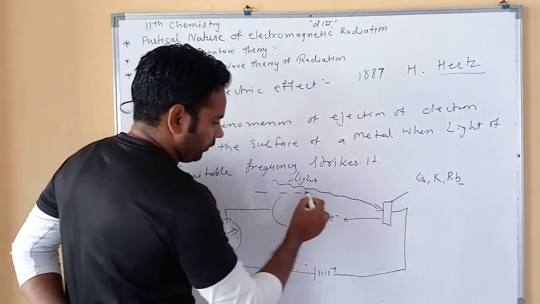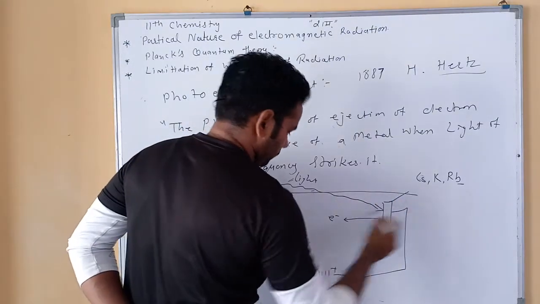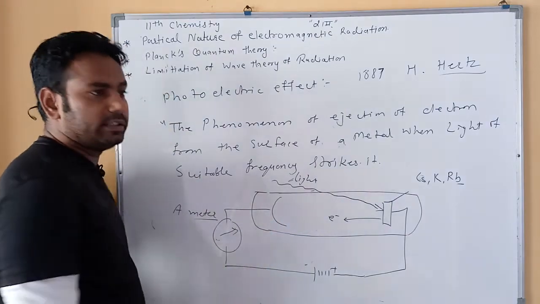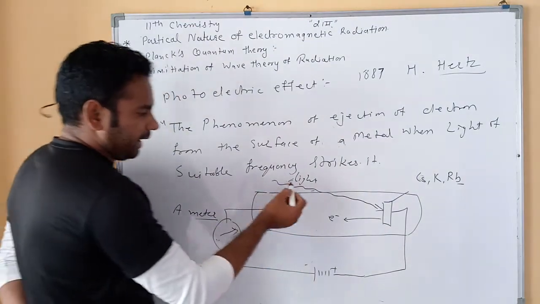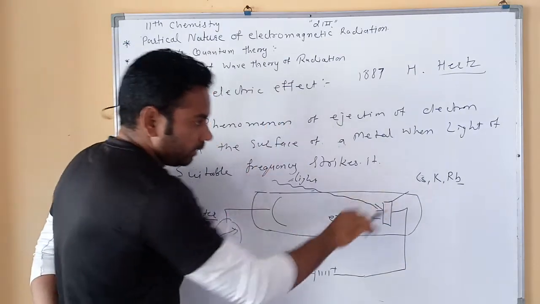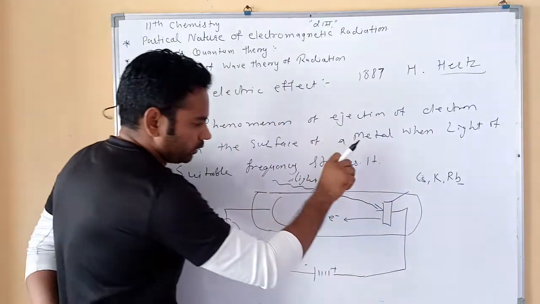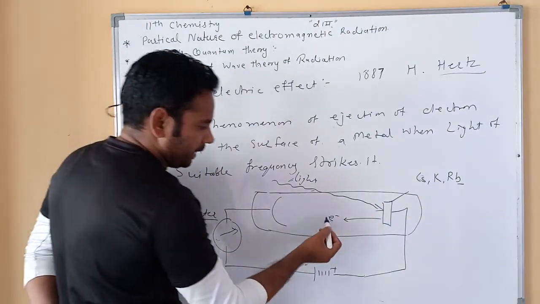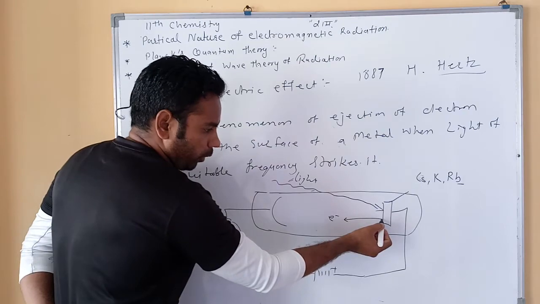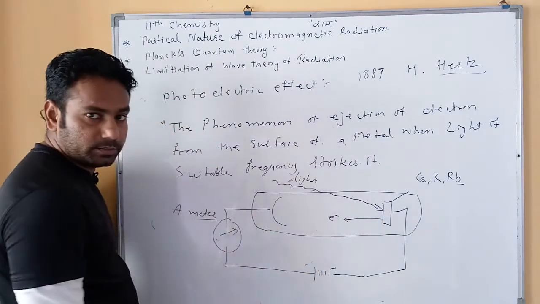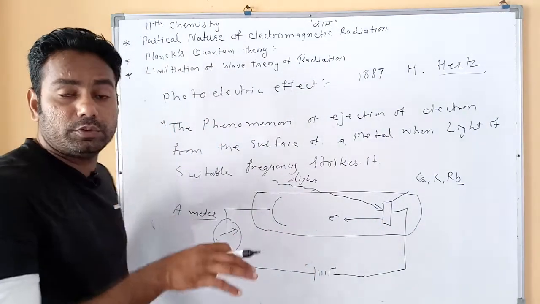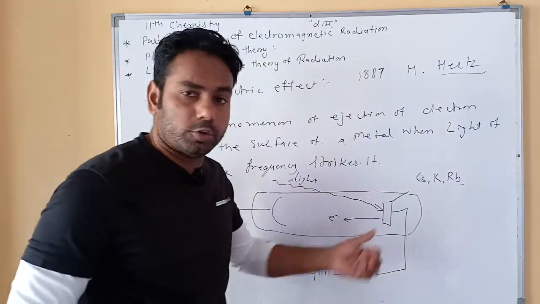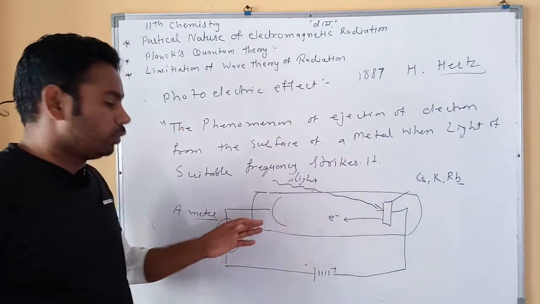If light strikes the surface, electrons are ejected and move from the surface to the detector. It means every electron has some kinetic energy responsible for its motion from the surface to the detector.